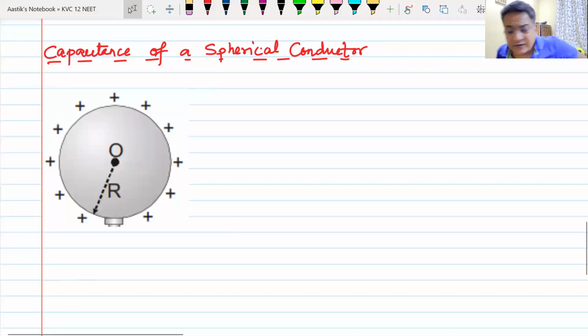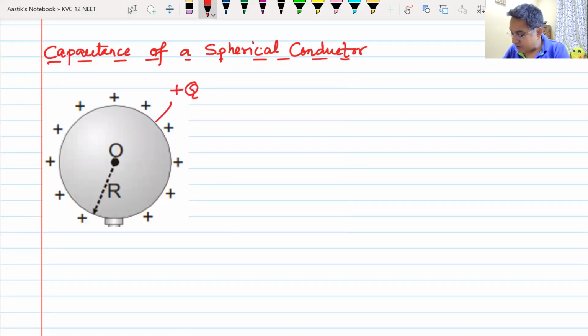And let us say I give it a positive charge plus Q. We have given it so many times. And now all of us know this, that this charge will come on the outer surface of the sphere. Yes or no? The radius of this sphere is R.